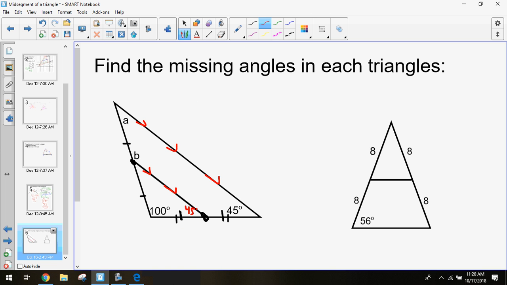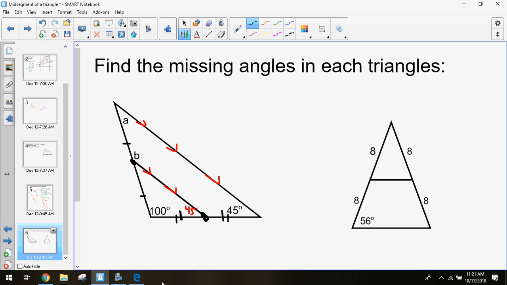So these will be corresponding angles because we have parallel lines. So that would make that 45 as well. They're congruent. Good. Not one of the angles we're looking for, but it still helps. Can you find anything else? Not necessarily. Because B is formed by these two lines, while 100 is formed by this one. So this line might be the same, but these two lines are not parallel. And so that wouldn't work.